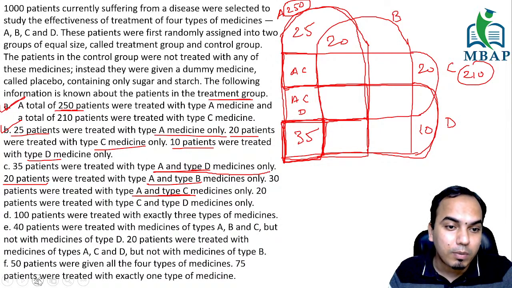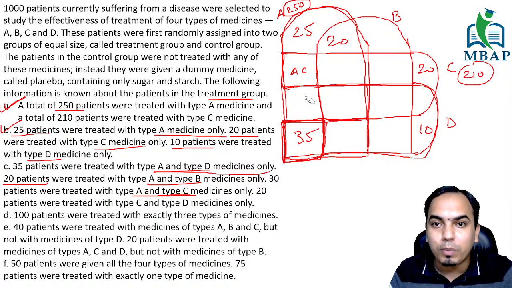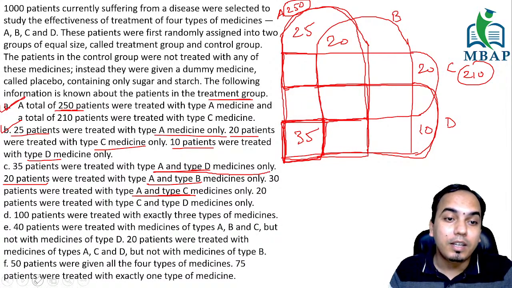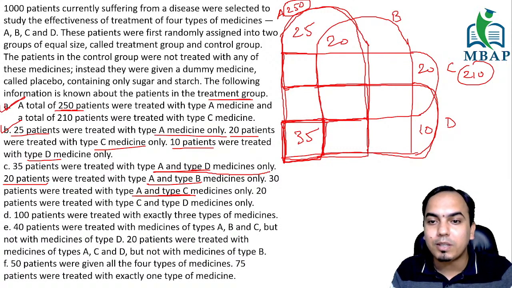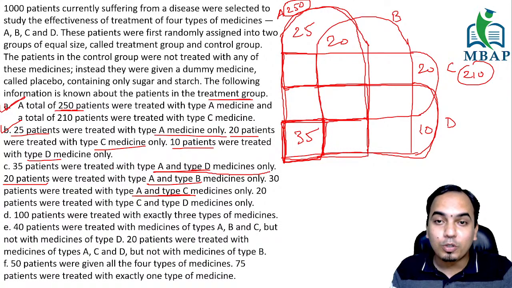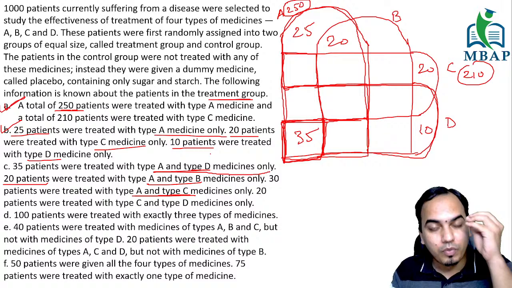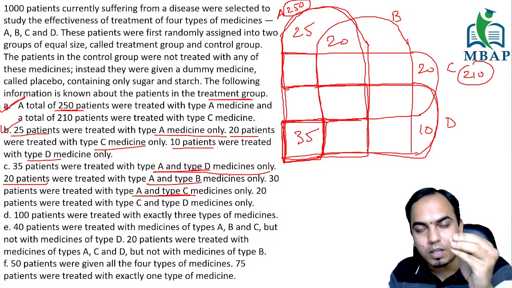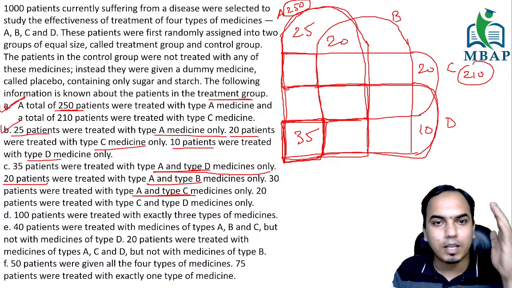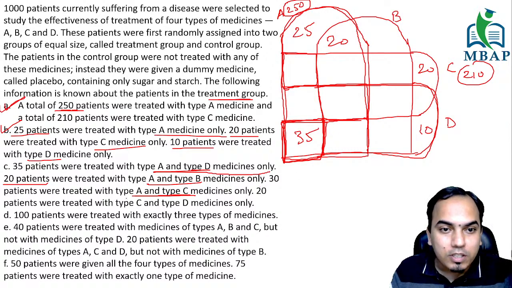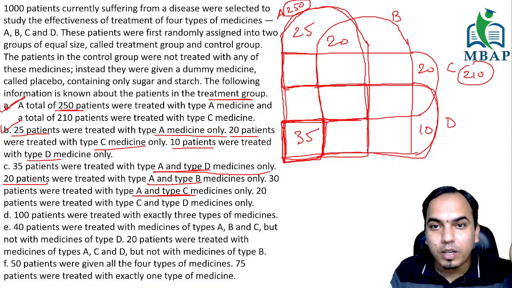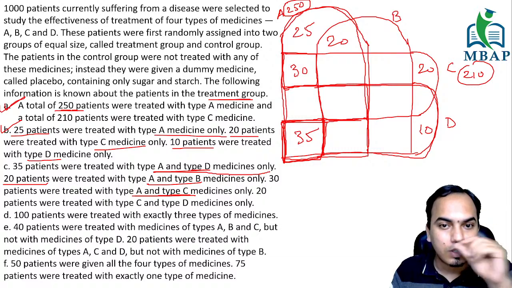Be very particular about this, because only if you have your attention here will you not make any silly mistake. If you write numbers in any wrong boxes, that is where you mess up the entire paper. So you don't have to mess up the paper there. You have to be very particular about what you're reading and where to enter. That's all about bringing up your concentration level. Great. So 30 patients were treated with type A and C only. So A and C is this number, as I told. This is 30. Great.